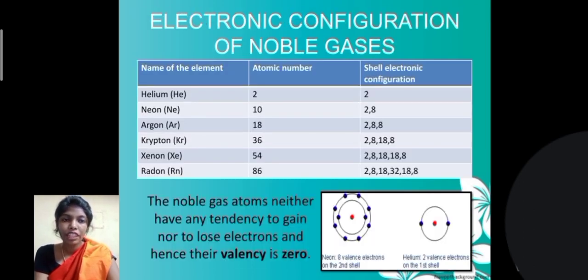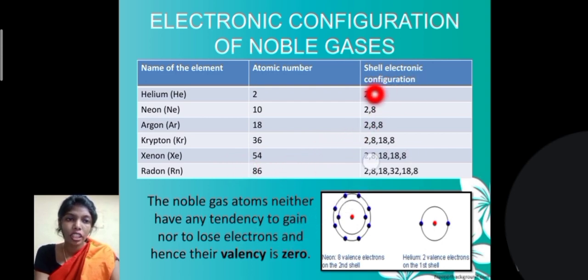Electronic configuration of noble gases. Previously we saw the helium, neon, argon, krypton structure. Here they have given the atomic numbers. For helium, the atomic number is 2, that is, they have 2 electrons. For neon, they have 10 electrons. For argon, the atomic number is 18. For krypton, it is 36. For xenon, it is 54. For radon, it is 86.